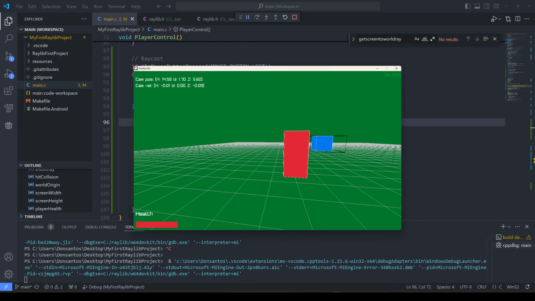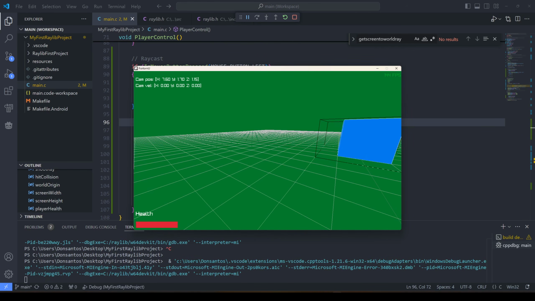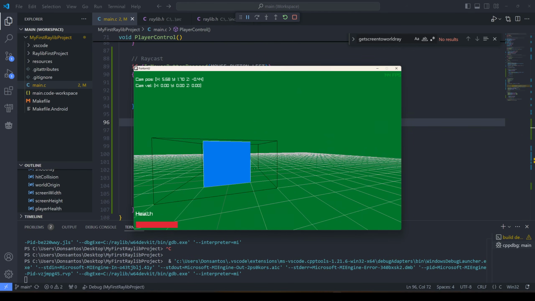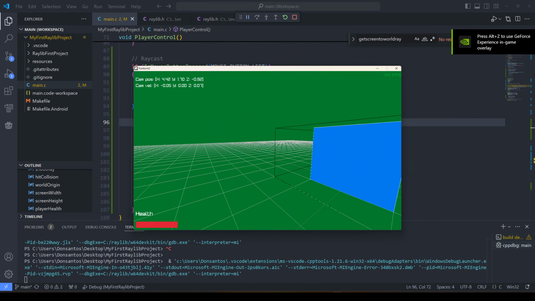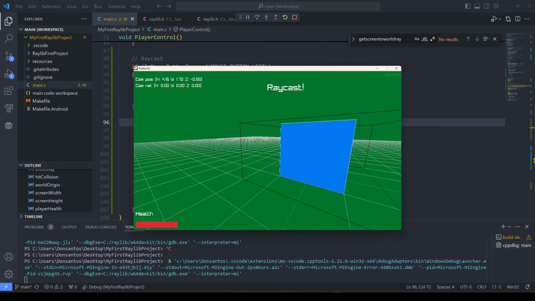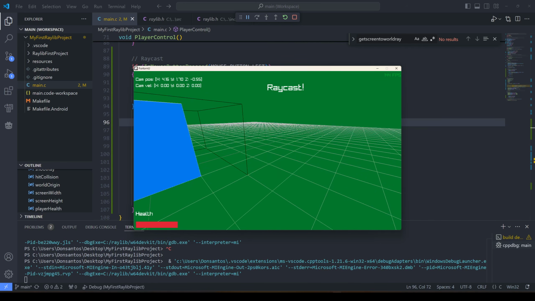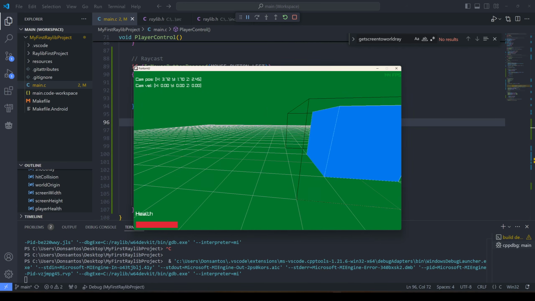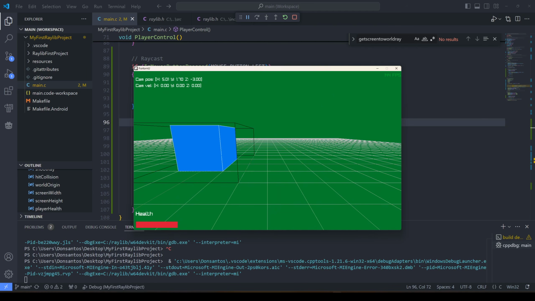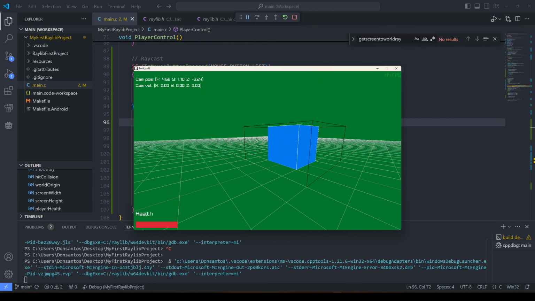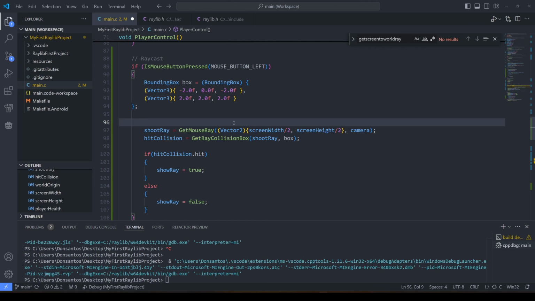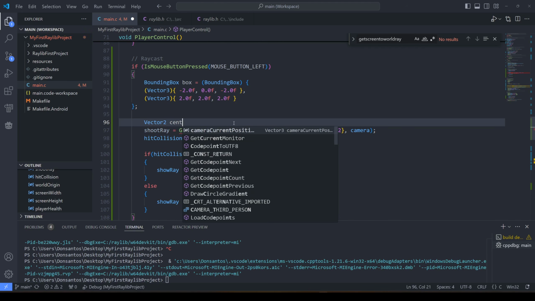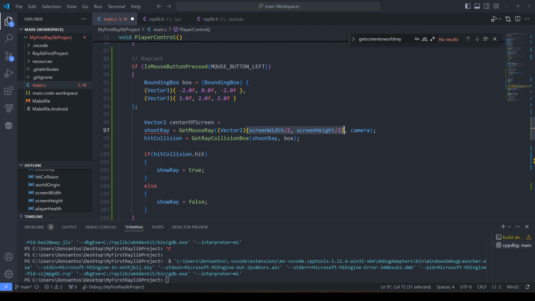Get mouse ray. It's weird to have mouse ray. Okay. Nothing. Raycast. Okay. Yeah. So even though the cursor is disabled, it was still moving around in the screen, which is why it was so weird. Now we're raycasting from the center of the screen, and we can tell when we hit something. It's pretty cool. To make that more clear, let's create a vector 2, center of screen. Just do this, right? And we go like so.